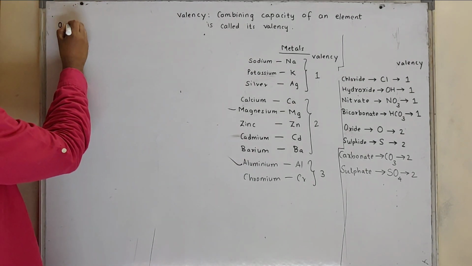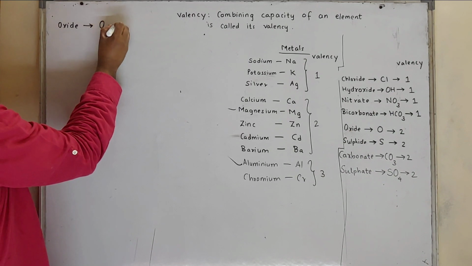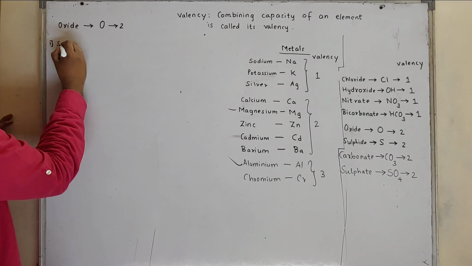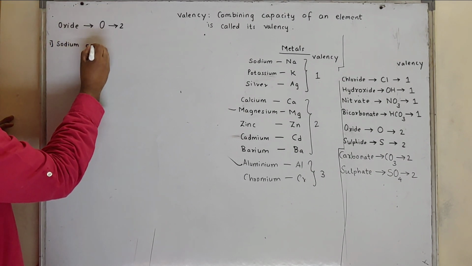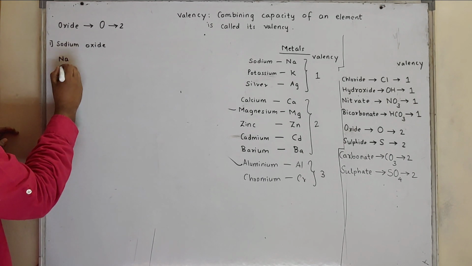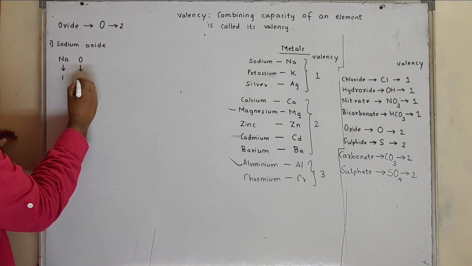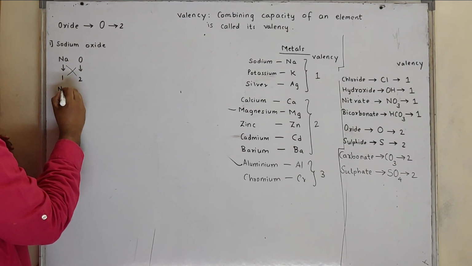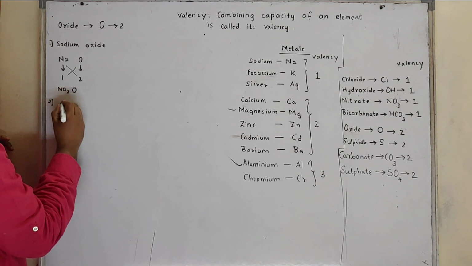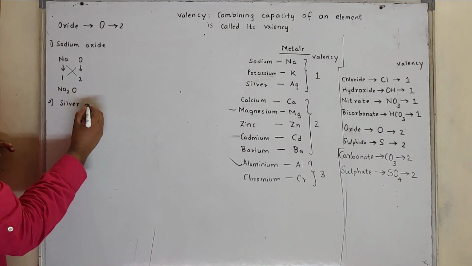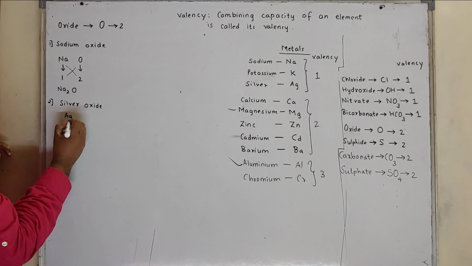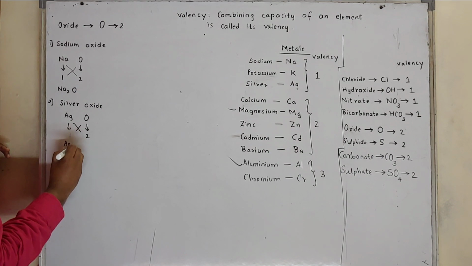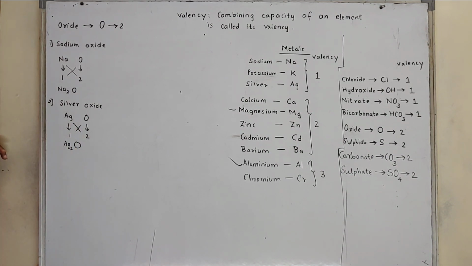Oxide is O and its valency is 2. Let us form some of the oxides. Firstly we'll start with sodium oxide. Sodium, its valency is 1, whereas oxide, its valency is 2. Simply exchange the valency, it will be Na2 and O1, that is Na2O. Silver oxide. Silver is Ag, its valency is 1, whereas oxide is O, valency 2. Exchange the valency, it will be Ag2O.